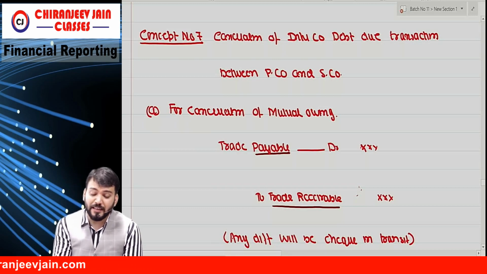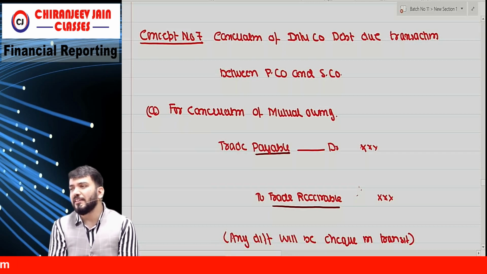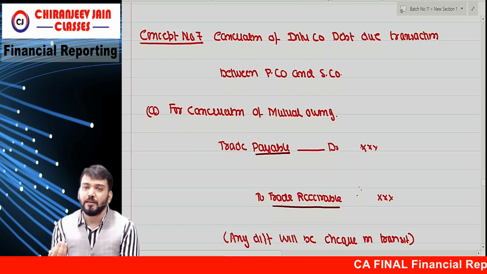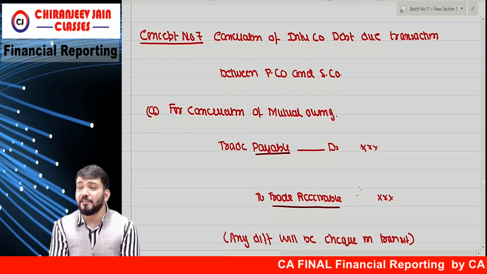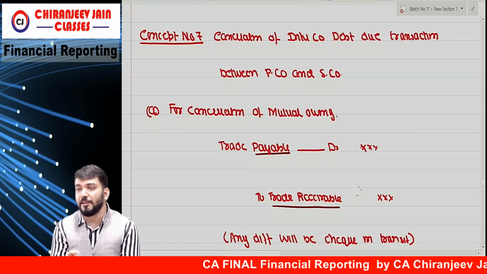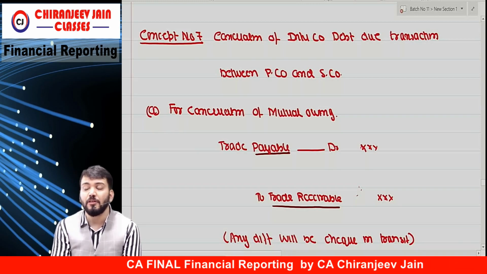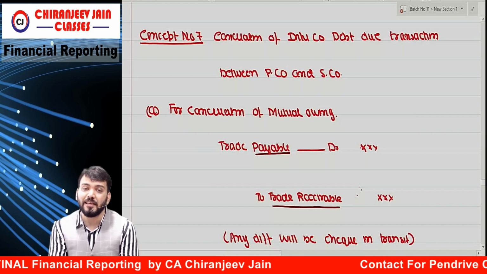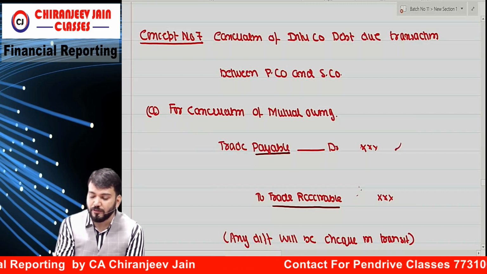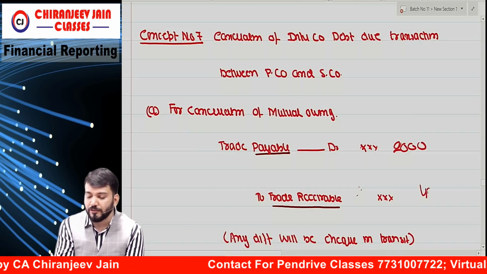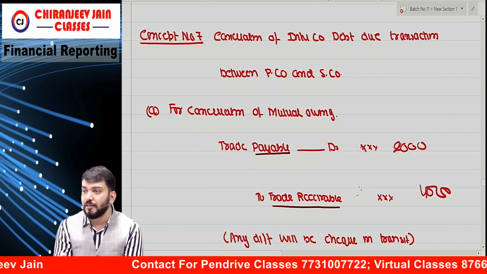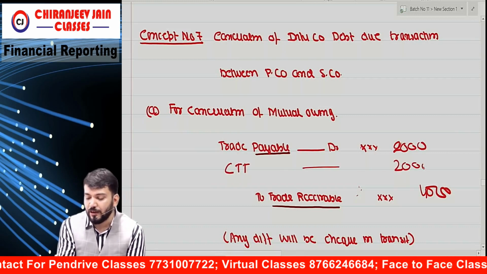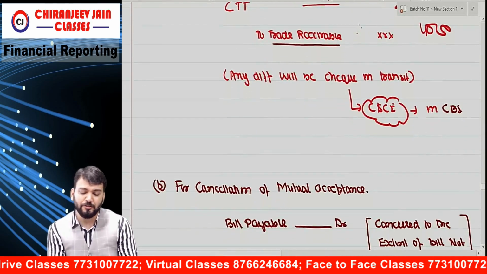Okay? If there is any difference between the amounts, that is considered as cheque in transit. Means it might happen one company has issued a cheque but not received by the other entity, so the other entity has not passed the journal entry. That results in some difference. So any difference coming in the amount will be considered as what? Cheque in transit. And that cheque in transit will be shown under cash and cash equivalents. Suppose this is 2000 and this is 4000. One company has issued a cheque but not received by the other entity, so the difference will be considered cheque in transit and that will be 2000. Understood? Correct? No difference.